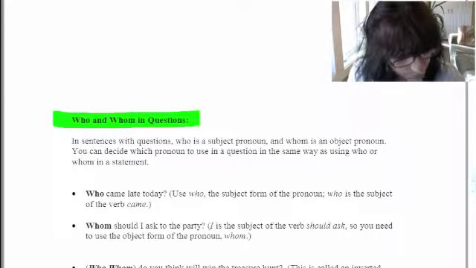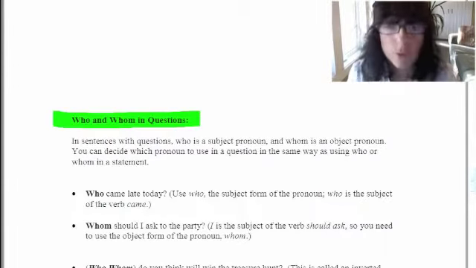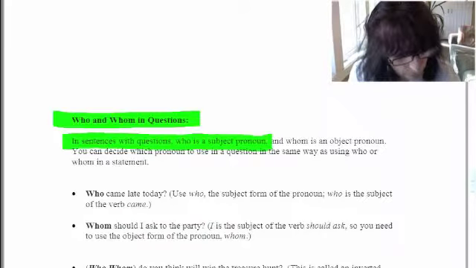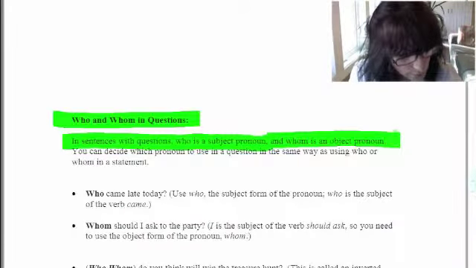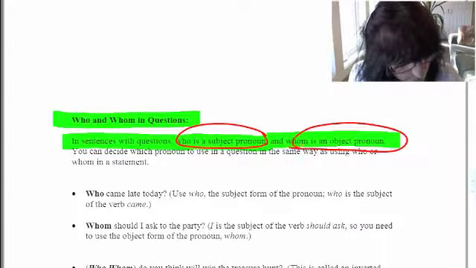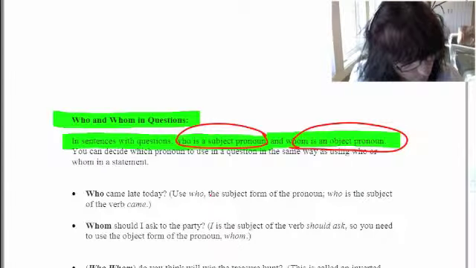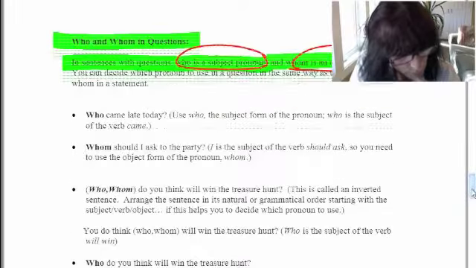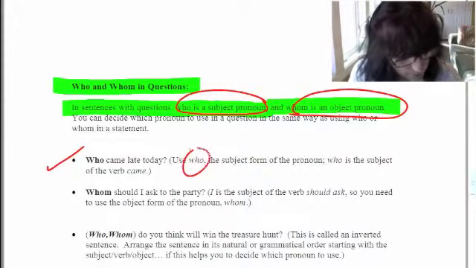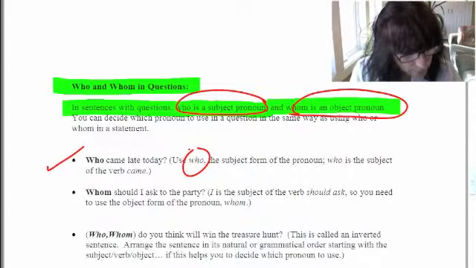And moving along, who and whom in questions. How do you handle those words in questions, those pronouns? In sentences with questions, who is a subject pronoun and whom is an object pronoun. Okay, so who is a subject pronoun and whom in a question is an object pronoun. You can decide which pronoun to use in a question in the same way as you would in a statement. The same rules apply.